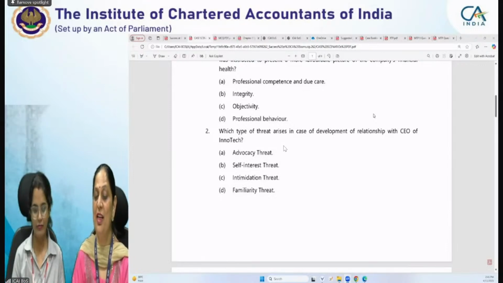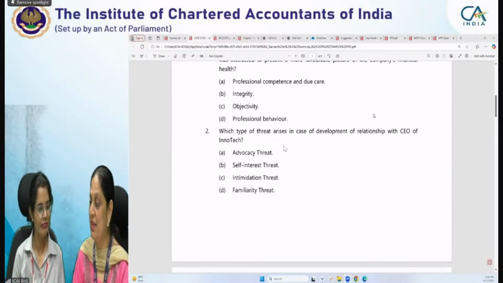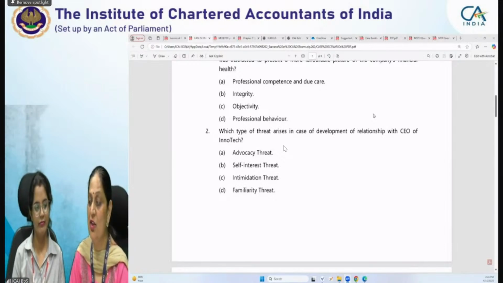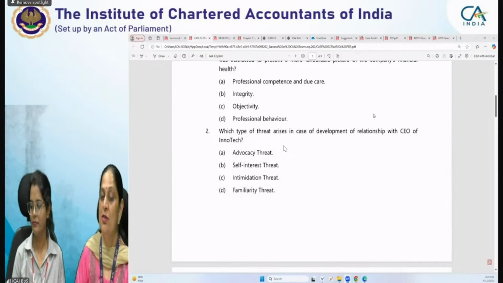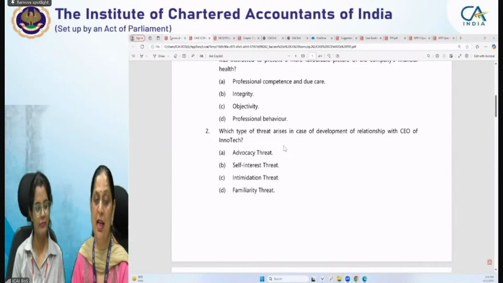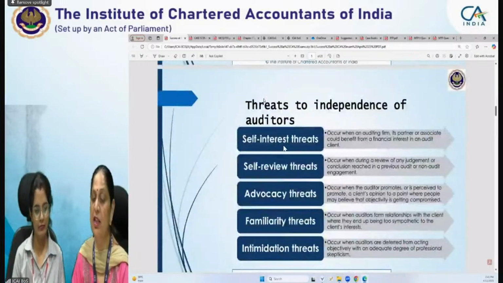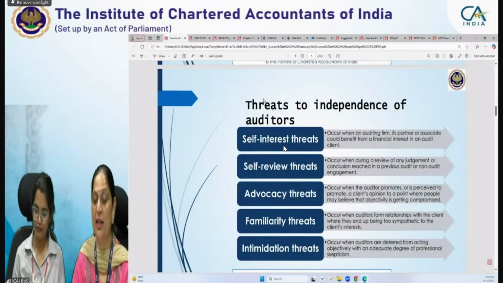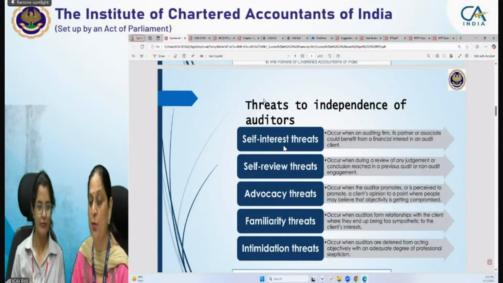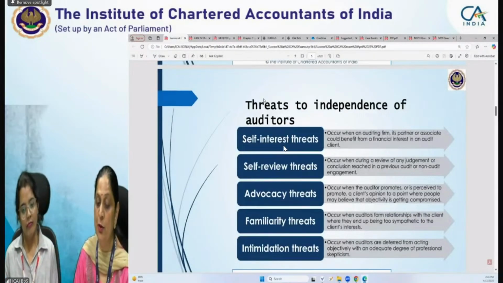Which type of threat arises in case of development of a relationship with the CEO of Innotech? Yes, Sayam, right. It's familiarity threat. Okay, so you are all clear with this, and of course, if you want, we can just have a glimpse of threats to independence of auditor. क्या क्या threats हैं? Like self interest threat कब होता है? ठीक है, सेल्फ रिव्यू थ्रेट कब होता है?